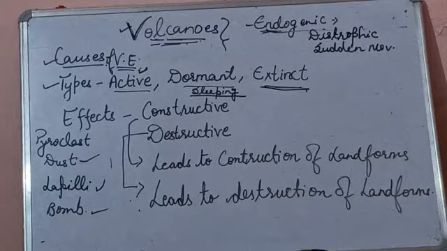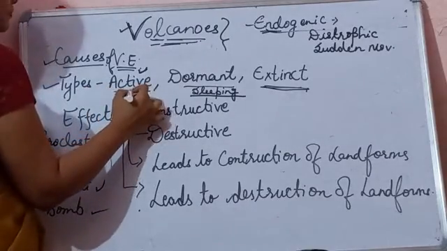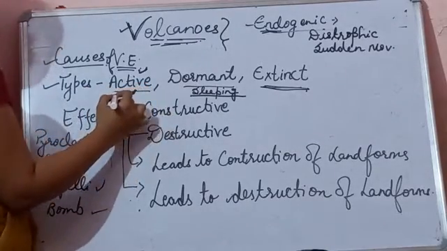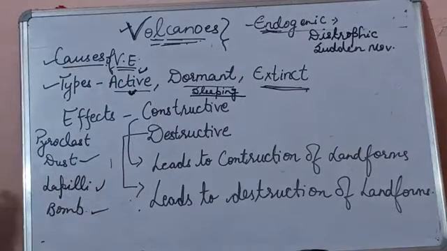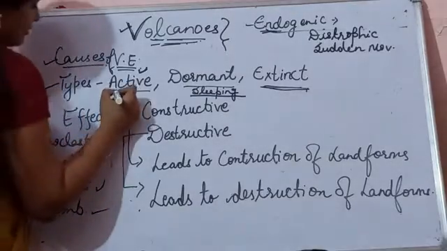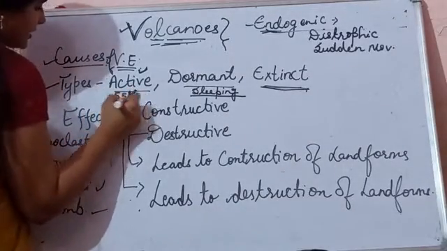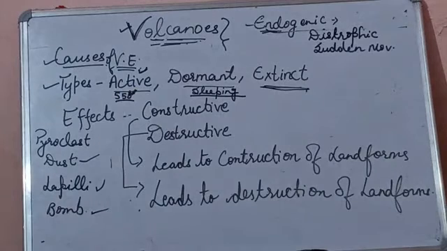See, active volcanoes, these are the volcanoes which are presently in an active state and have erupted in the recent past. Means active volcanoes are in the active state and they can erupt at any time. At present there are 550 known active volcanoes. How many active volcanoes are there? 550 active volcanoes are known today.